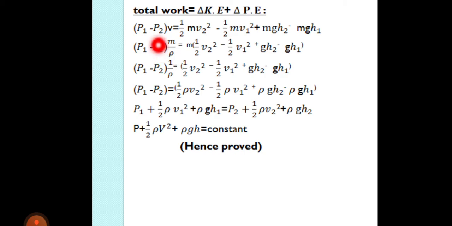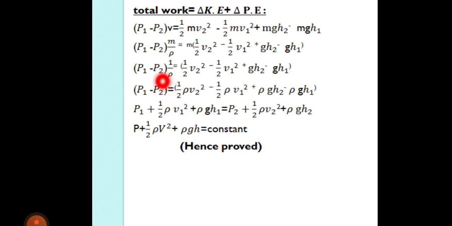We know that the equation of volume equals m over rho. So m is common here, we take it common from all the equation, then it cancels, and the equation becomes P1 minus P2 equals 1/rho into (1/2 v2² minus 1/2 v1² plus gh2 minus gh1).